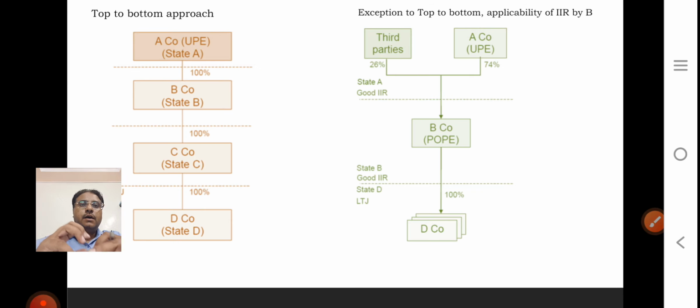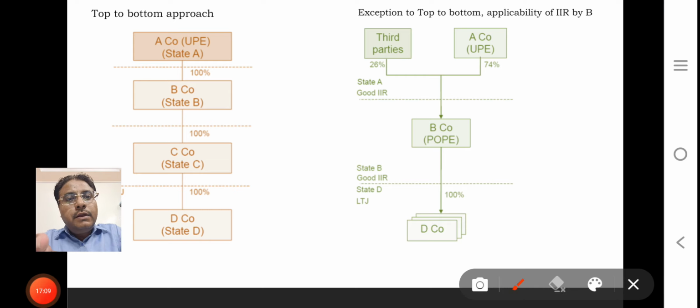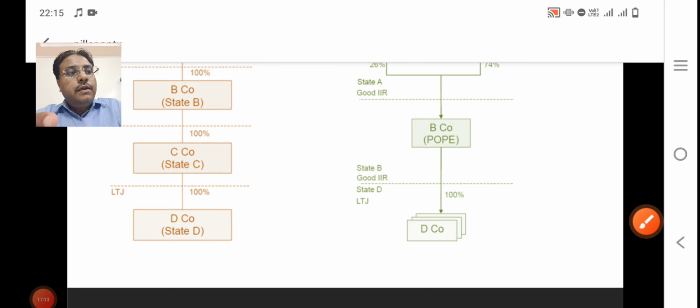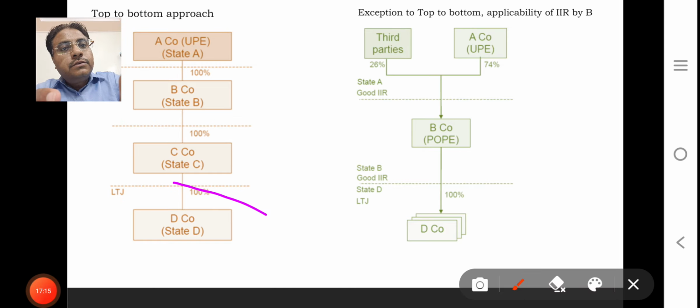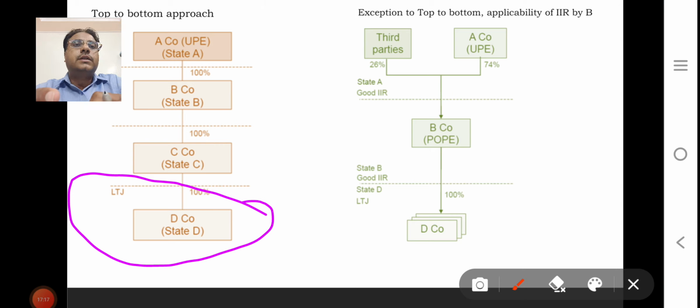So this is the top down approach. We will levy GloBE in respect of a country which is situated in a low tax jurisdiction and does not pay tax of at least 15%.